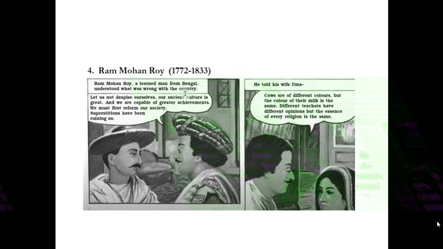He is saying that though there are cows of different colors, white, brown, black, the color of their milk is the same. Though the color of the cow is different, the milk color is the same for all.